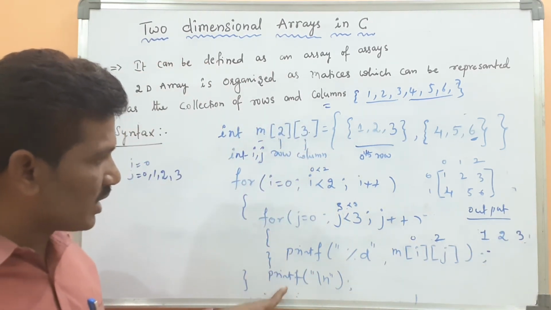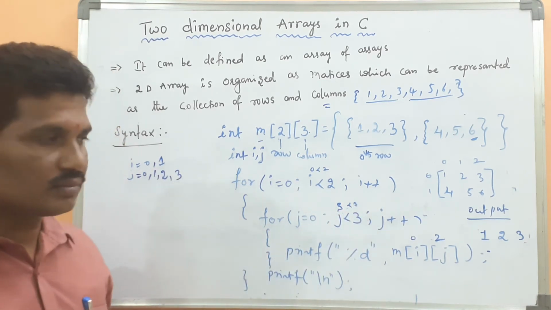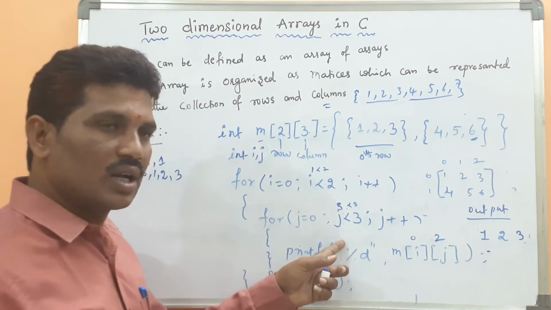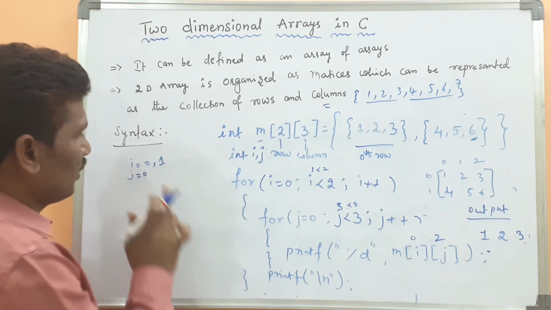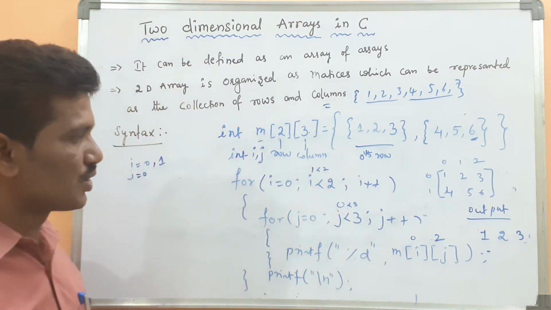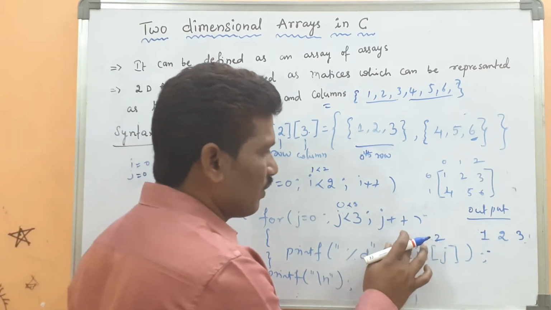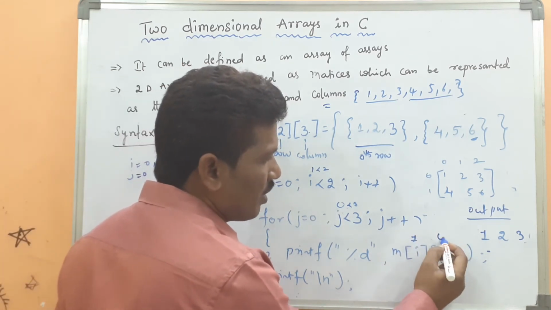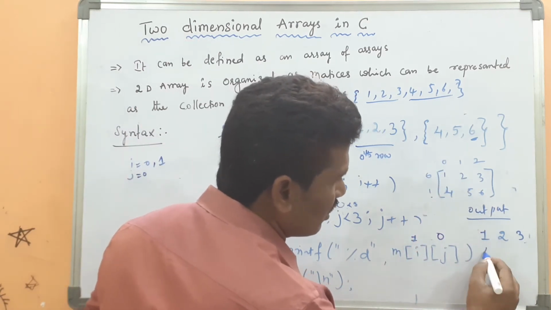Then after that there are no more statements. Then again i value is incremented by 1, i value becomes 1. 1 less than 2, the condition is true. Then control comes to here. j value has been reset to 0. Then 0 less than 3, the condition is true. Then again the printf statement will be executed. Here i value is 1, j value is 0. m of 1, 0, what is the value? 4.